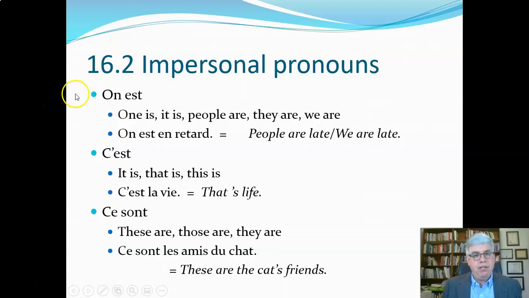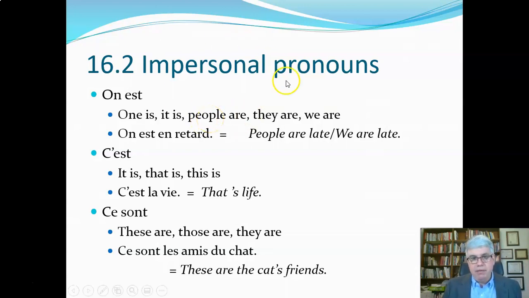Often you'll see an expression on est, and that is like the word one in English, and that can be translated one is, but it can be one in the sense of like, we're just talking about somebody in general or what happens in general, and we're usually not trying to clarify who the on is. Sometimes it's translated it is. Sometimes it's just translated people are. It's making a general expression about people.